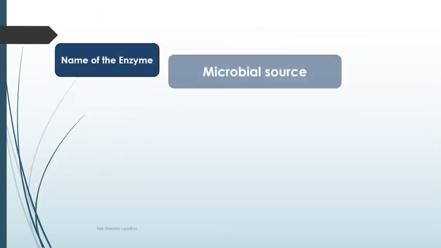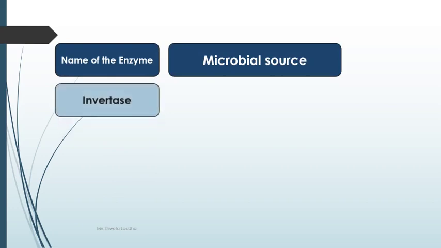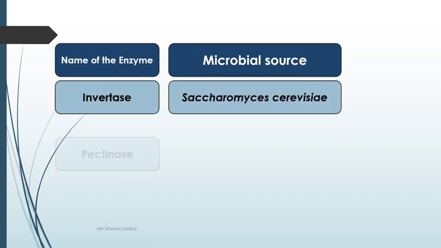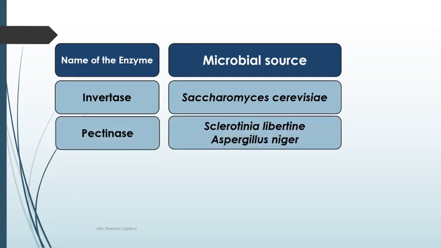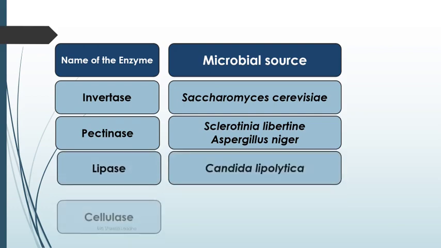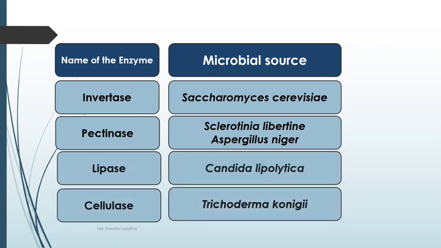Let us see different names of enzymes and their microbial sources. Invertase is obtained from Saccharomyces cerevisiae, that is yeast. Pectinase is obtained from Sclerotinia libertiana or Aspergillus niger. Lipase is obtained from Candida lipolytica, and cellulase is obtained from Trichoderma konigii. You have to learn these names by heart. So: invertase, pectinase, lipase, cellulase.